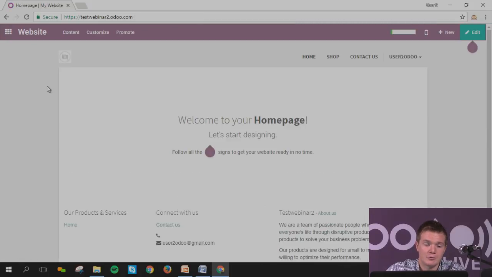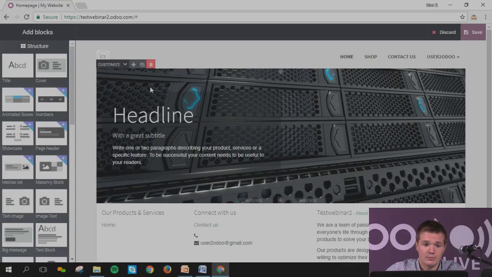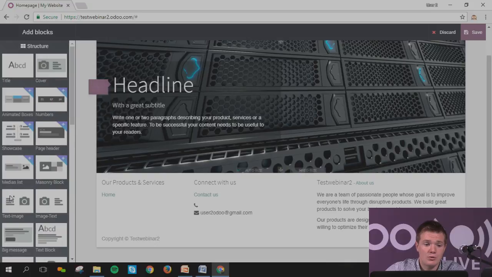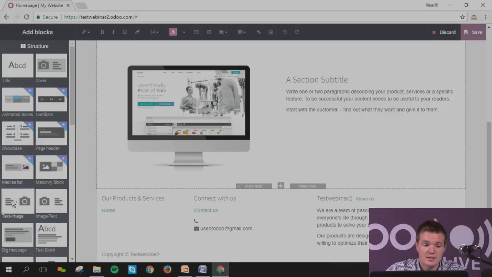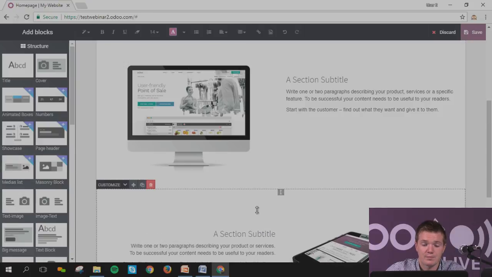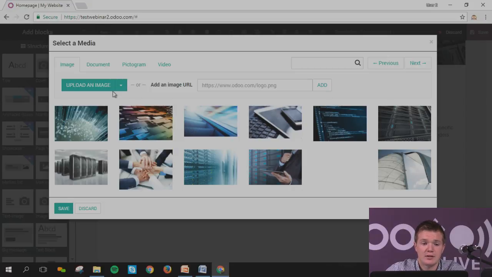And I will have here my first page. So what I want to do here, I just click on edit. I will have directly a table coming on the left, and I will be able to create in a couple of seconds my main page. So let's imagine I want to put a cover. I want to put some other images. We'll just put them in with drag and drop. Put some spaces in here like this. If I want to, let's imagine, change the image, I can simply go in here. I can upload a specific image, or again, let's imagine take this one.